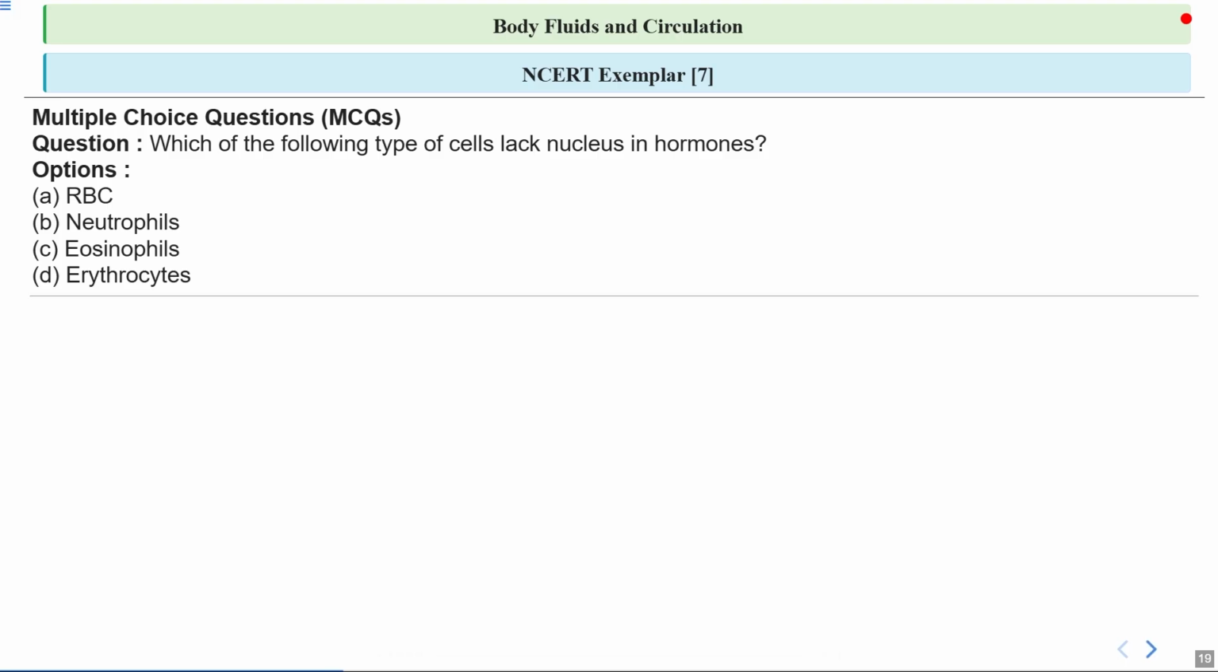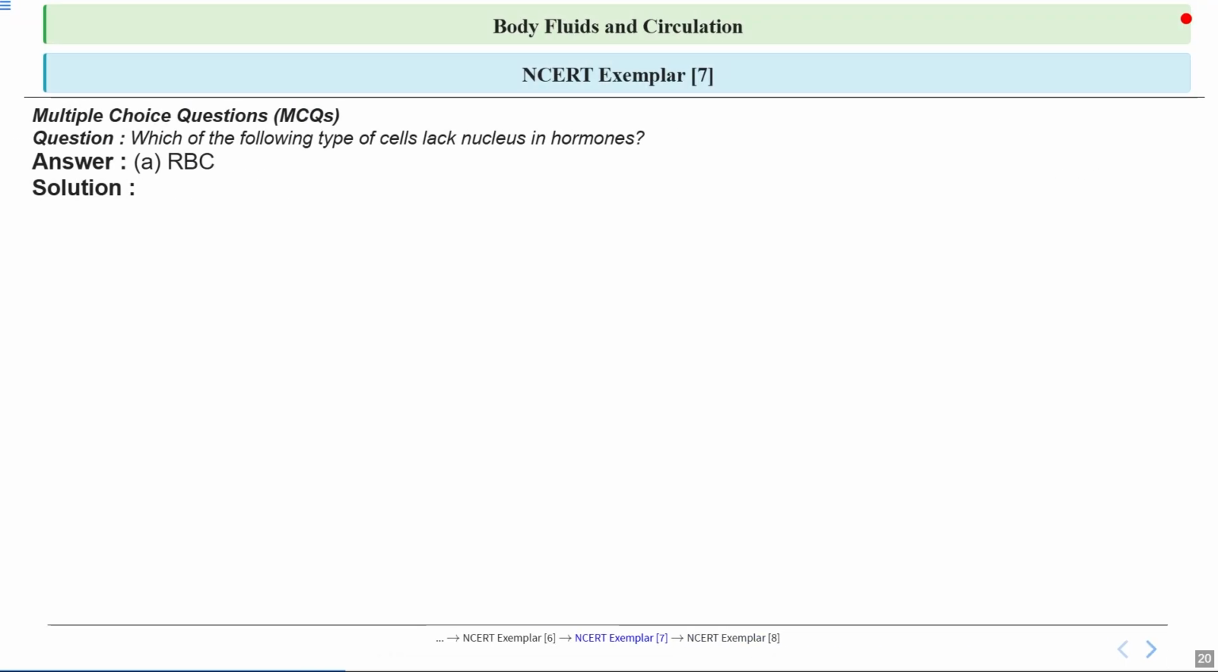We have already talked about it, so let's see the answer and discuss it in detail. Of course, the answer is RBCs, or red blood cells. RBCs, which are also called erythrocytes, actually lack a nucleus. This is a unique feature compared to most other cells in our body. Imagine RBCs as delivery trucks that have been stripped down to carry as much cargo as possible. In this case, the cargo is oxygen.